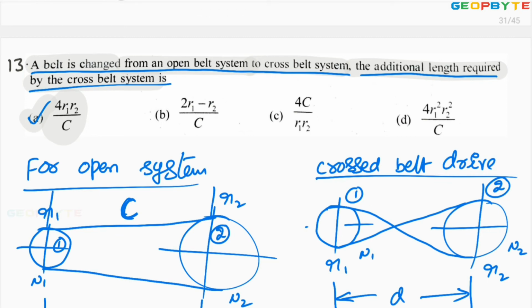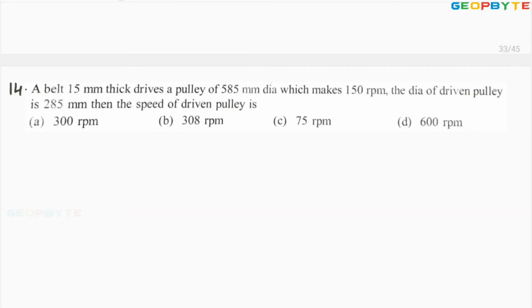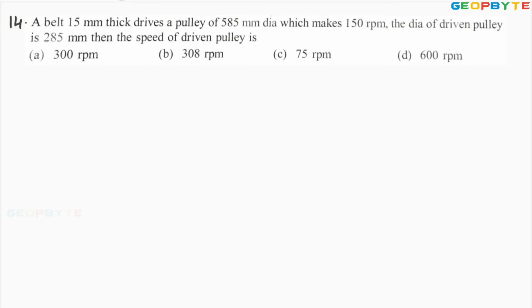Let us take one more problem. Look at the next problem. A belt 15 mm thick drives a pulley of 585 mm diameter, which makes 150 rpm. Thickness of the belt t equals 15 mm.